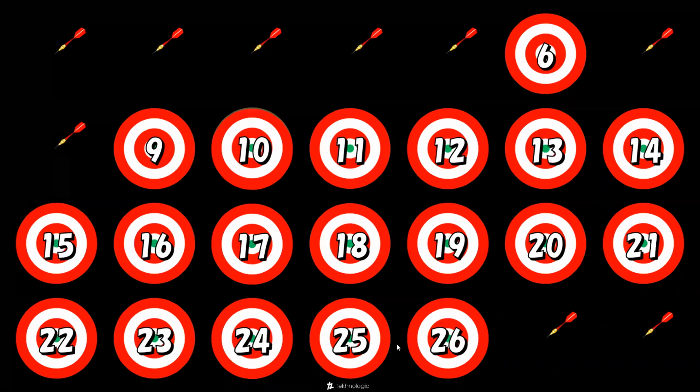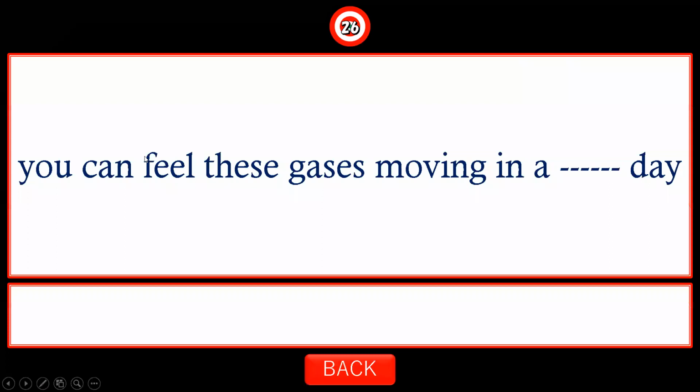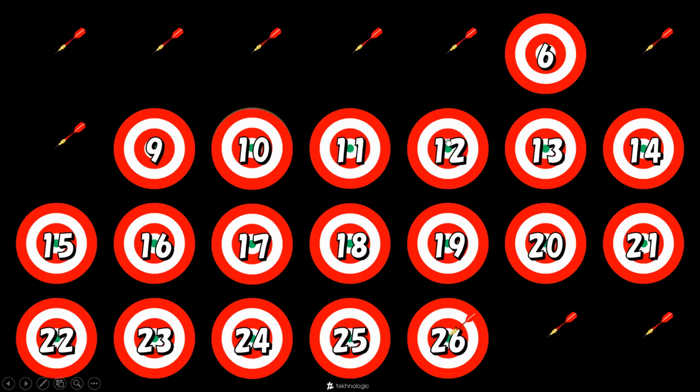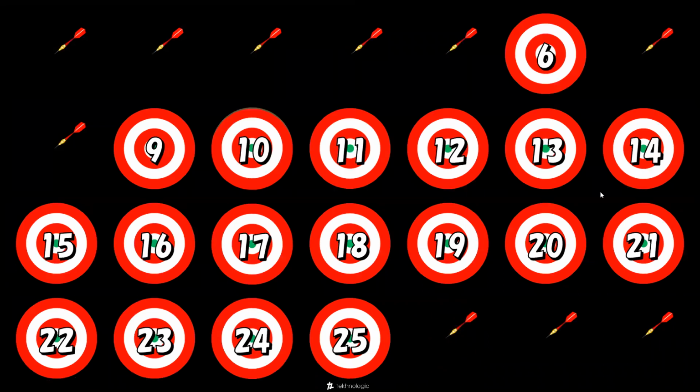Number 26. Here in 26, you can feel the gases moving on which day? In a snowy day or in a windy day? Windy. Yeah, great job. In a windy day. Tell me, honey, how about the air? The air is made up of gases or liquids? Gas. Great job, Muhammad. Super boy.